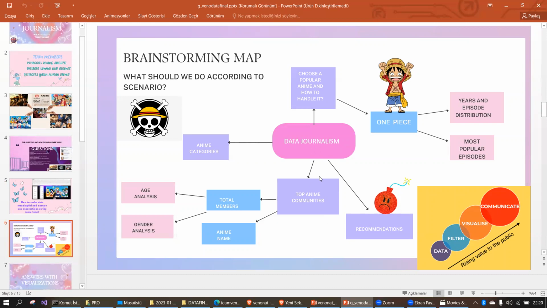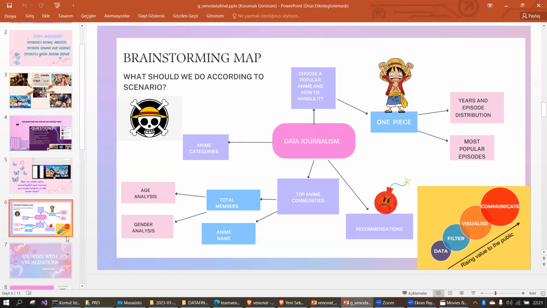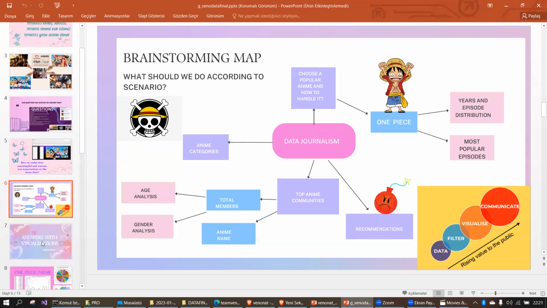We try to look at things generally, but we also have specific topics, specific popular animes like One Piece. Also in our final codes, we did the same thing for Dragon Ball. We classified heroes and villains according to their special power, their strength, and their weaknesses, of course. And here is the order: data, filter, visualize, communicate. We try to follow that order